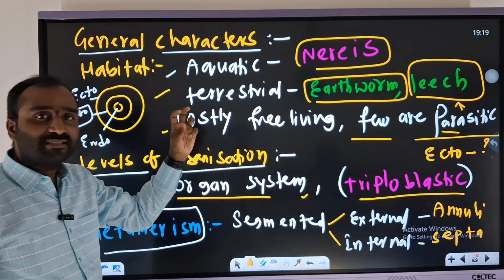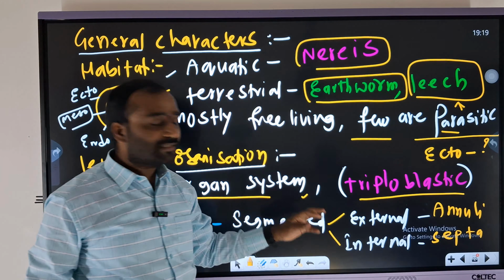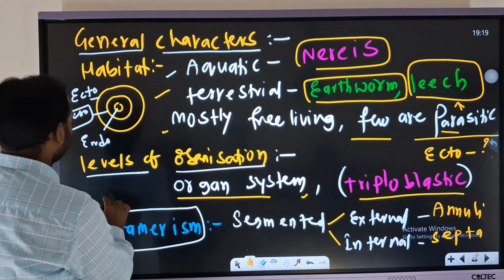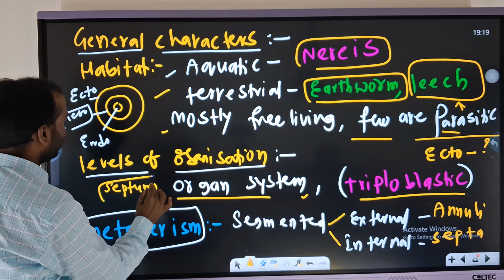The external segmentation is known as annuli, and internal segmentation is known as septa. Here the term septa or septum is a dividing structure.